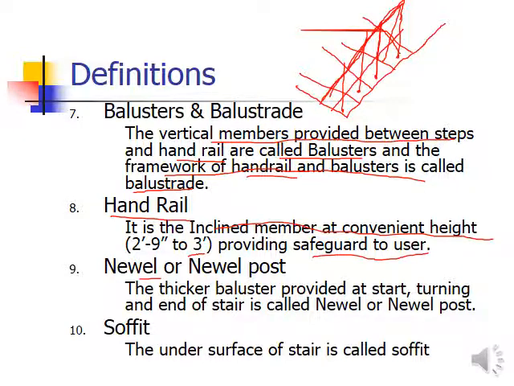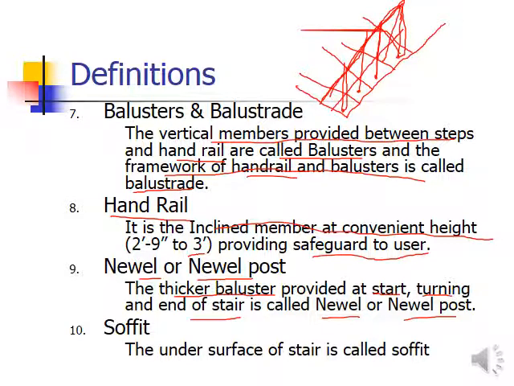Then there will be the newel and the newel post. That's what I told you. It is also a baluster, but a thicker baluster provided at the start, turning and end of the stair. It is called the newel or the newel post. Whether it is a concrete, wooden or metal staircase, you will have observed one baluster at the start of the balustrade, at the turning point, and at the end.